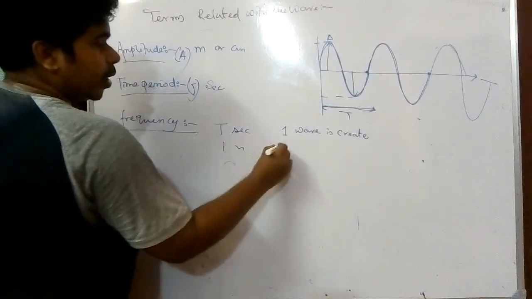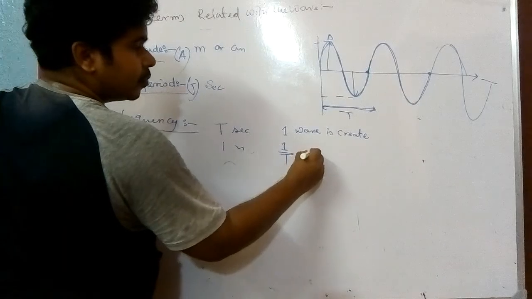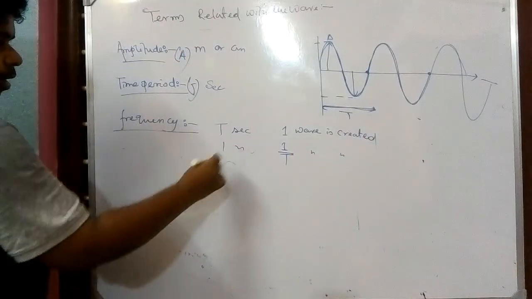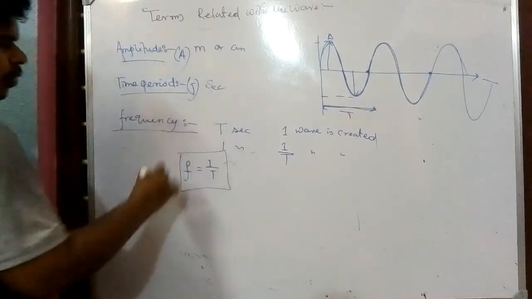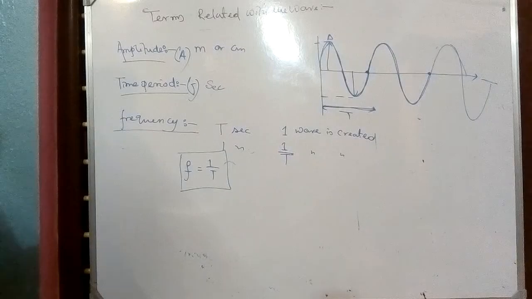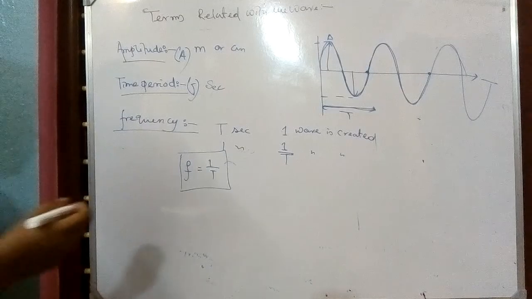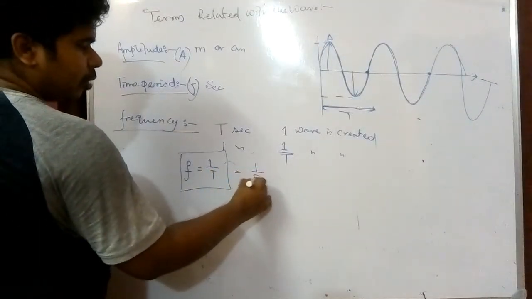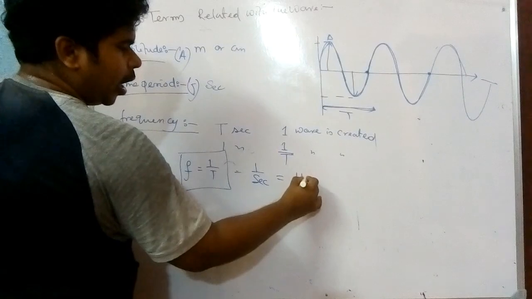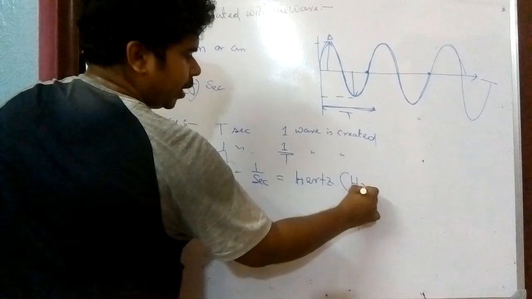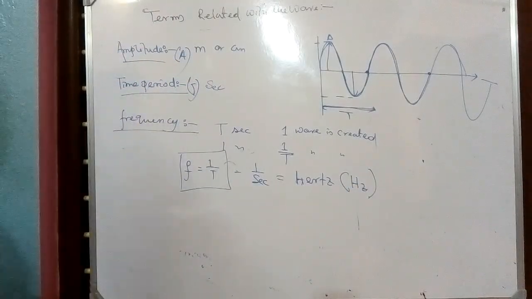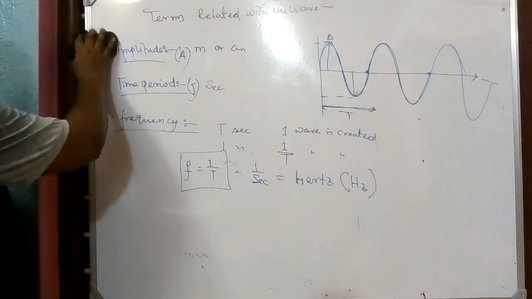So in 1 second, how many waves? 1 by T. And this 1 by T is known as frequency. So frequency is nothing but the number of waves or number of vibrations per unit time. So what should be its unit? Its unit should be 1 by second and it is known as hertz, denoted by Hz. That is our frequency. Now we have to come to another thing, that is wavelength.